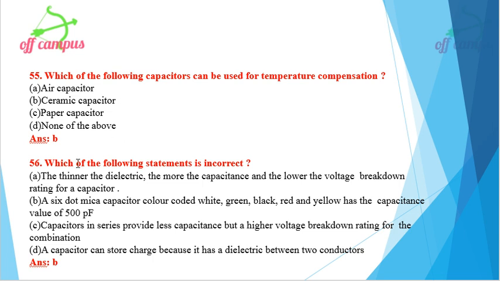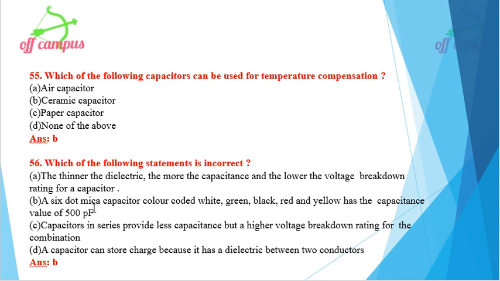Then next question, which of the following statements is incorrect? Read the question carefully. Four different options are given. First one is the thinner the dielectric, the more the capacitance and lower the voltage breakdown rating for a capacitor. Which means that the thinner dielectric will have a higher value of capacitance and the breakdown voltage will be lower. So this is the correct one. What is asked? We need to find out the wrong statement.